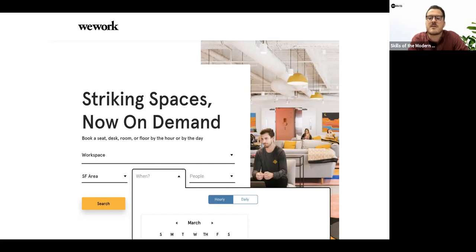And what we were seeing was that lots of their competitors were doing on-demand space booking. That was where people might book in just for one day or half a day to run a workshop or a team retreat or something like that. And they wanted to do this design sprint to work out whether that model might work for them as well.